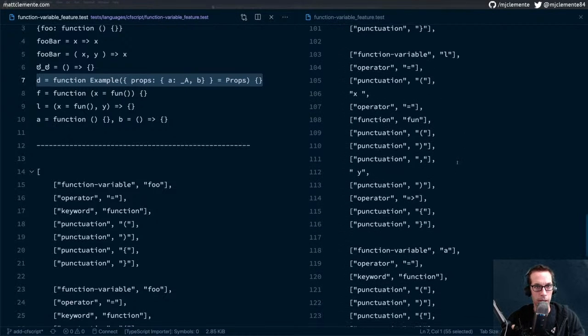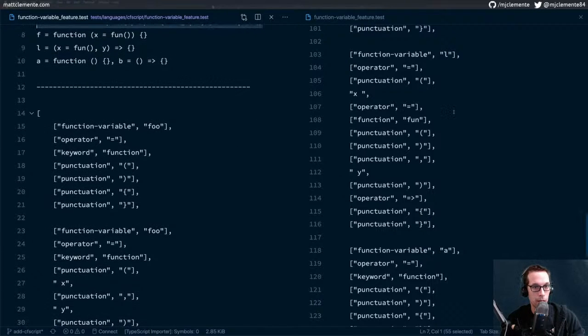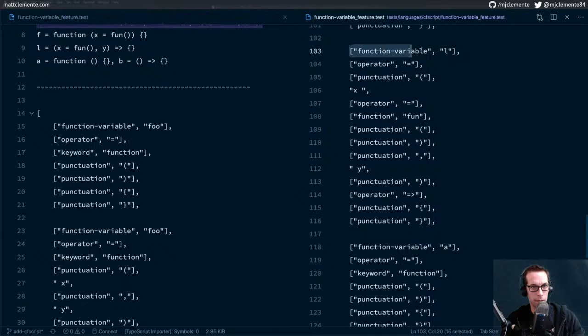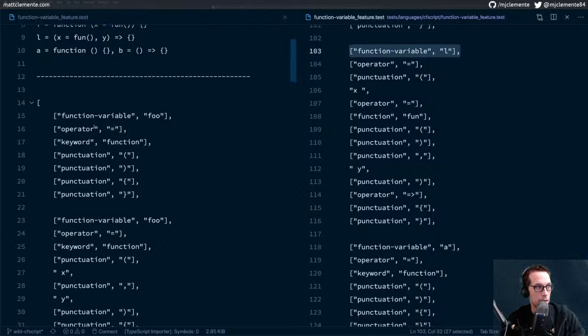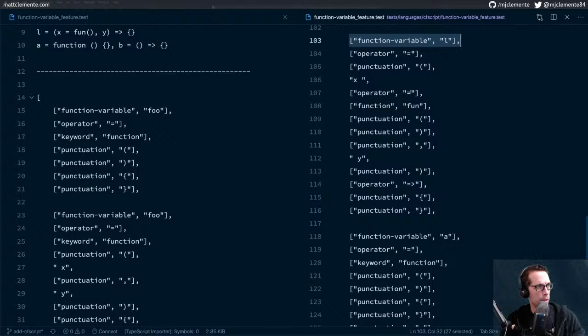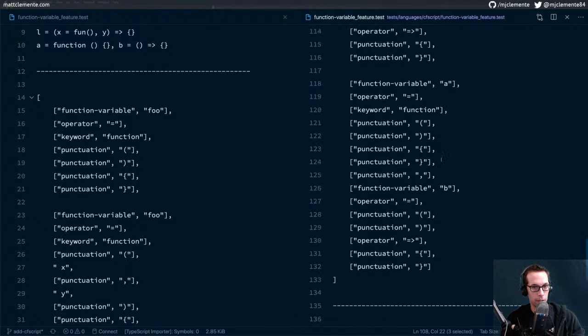We just did f equals, so now we're down to L. L is a function variable. Operator equals, punctuation, x operator equals, fun is a function, y operator, fun is a function. And then we have our operator, and yep, that's all good.